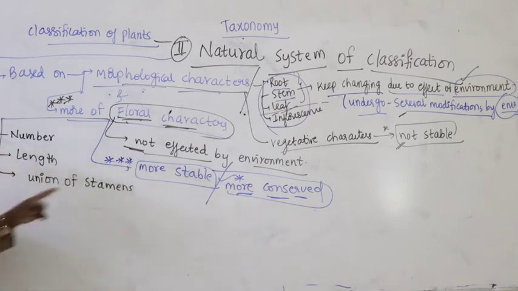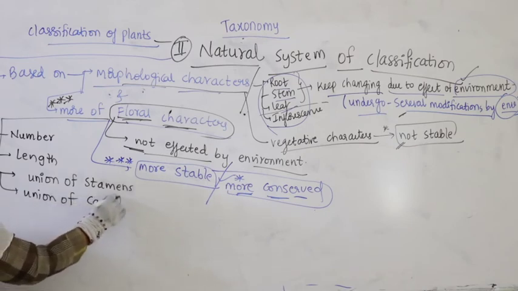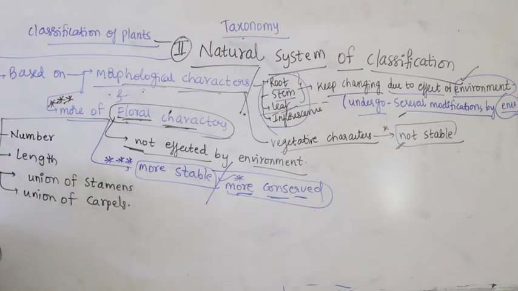We studied cohesion, adhesion, union among similar members, union among dissimilar members. If not, they may be free. Similarly, union of carpels. So these are the conditions, mainly floral characters, taken into consideration in a natural system of classification.